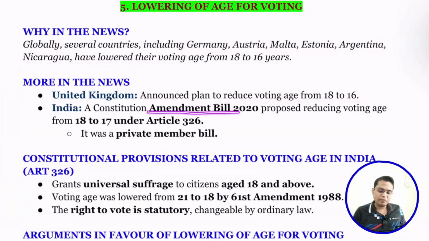A private member bill was introduced in 2020. They proposed to reduce the voting age from 18 to 17. So it was a private member bill. That means a bill that is introduced by someone other than a minister is called a private member bill. It can be a member of the ruling party, but if it is not a minister, then we call it a private member bill.